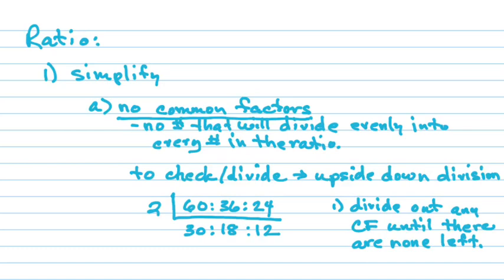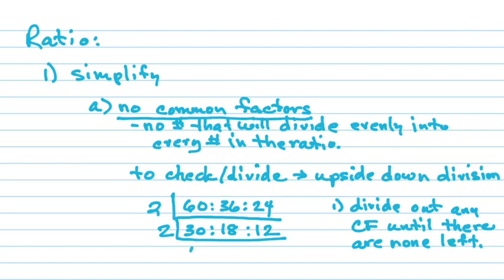3. 2 again, or 3. Really doesn't matter how fast you get there. Use the number you're actually seeing, not the one that somebody else says, so you think it's right. I am very simple, so I see 2 again. Yes, I'm dragging you through a knothole, but just deal with it. I just want to show you that you don't have to use big numbers. You can always just use 2 until you can't use 2 anymore. Then try 3. Dividing by smaller numbers is easier than dividing by bigger numbers, isn't it?